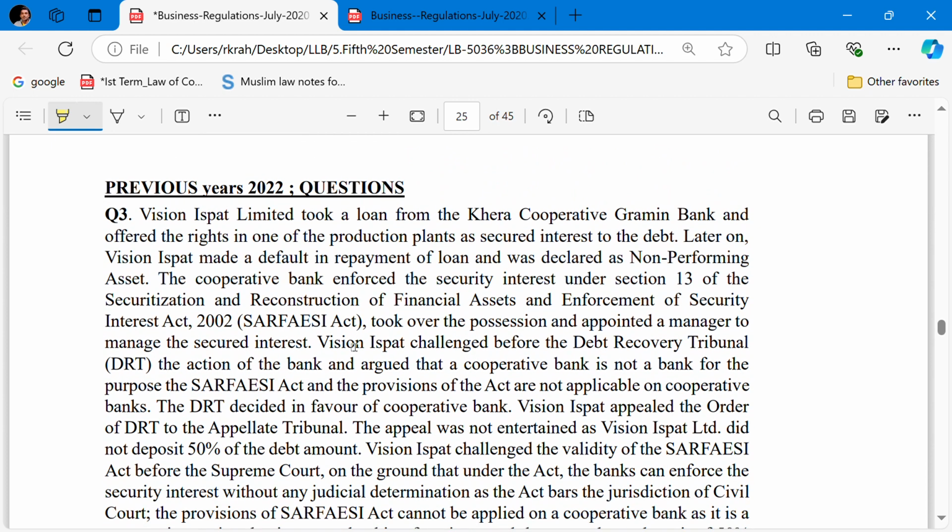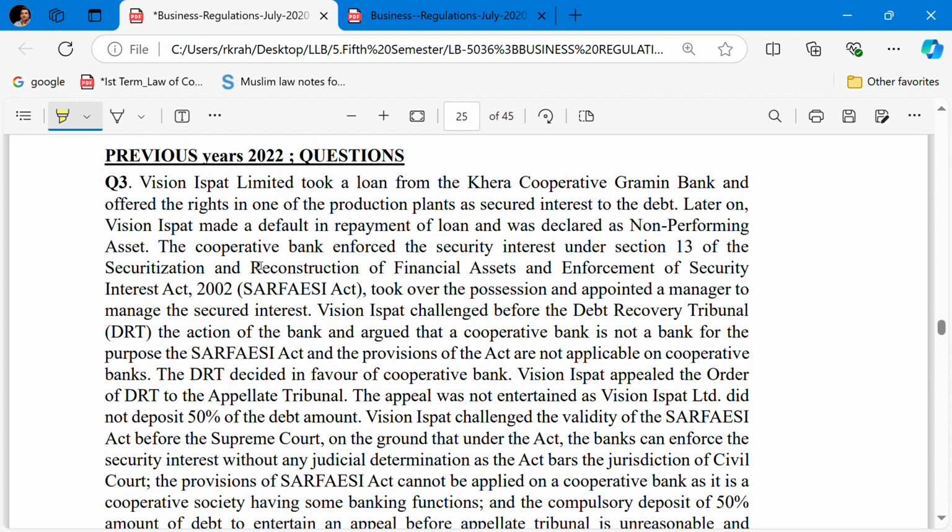There is a question from a previous year, 2022. Vision Ispat Limited took a loan from the Khera Company Cooperative Gramin Bank and offered the rights in one of its production plants as the secured interest for the debt.